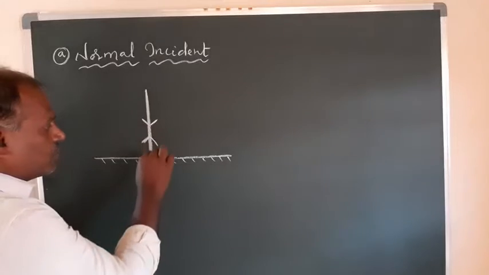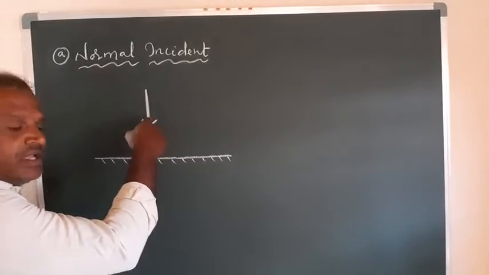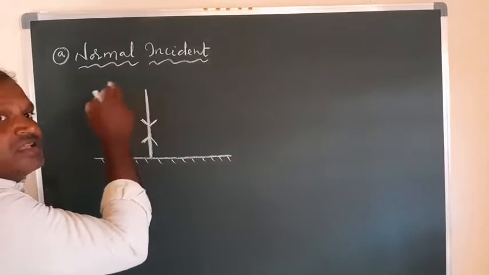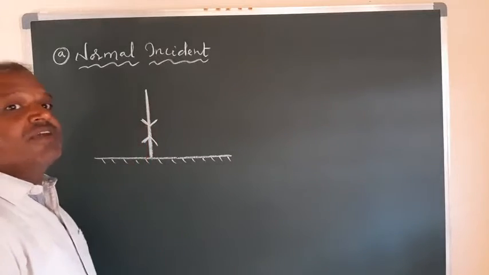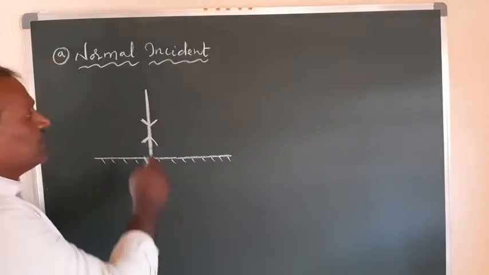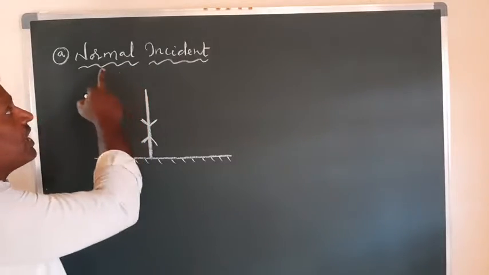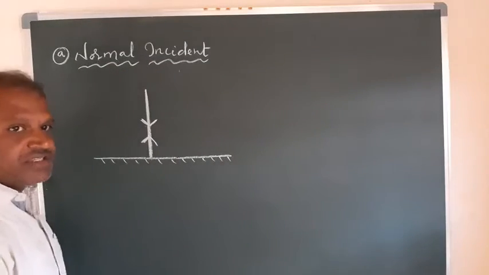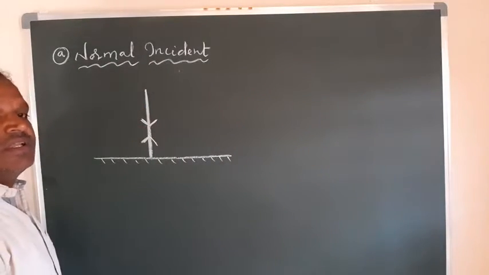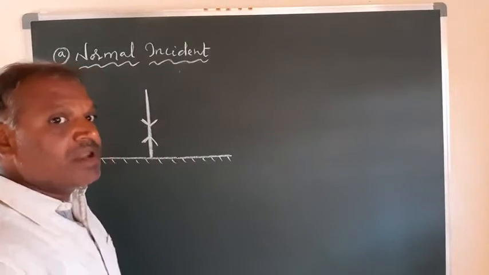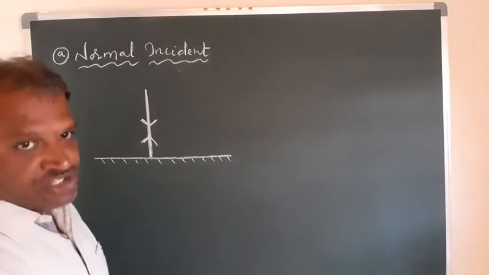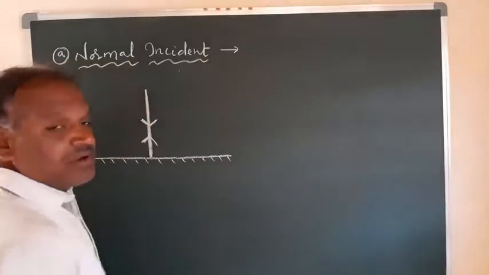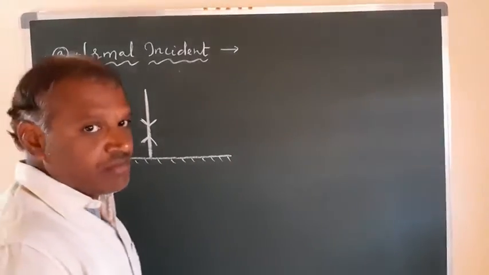This direction towards the plane is the incident ray. But after interacting with this surface, the light ray comes back into the same medium in the opposite direction of the incident ray. Right? Here the incident ray is along the normal, which is called normal incidence. So what is the angle between the normal and the incident ray, and between the normal and the reflected ray, and what is the deviation? That we can observe here. So what do we mean by normal incidence? Normal incidence is nothing but the incident ray being along the normal.